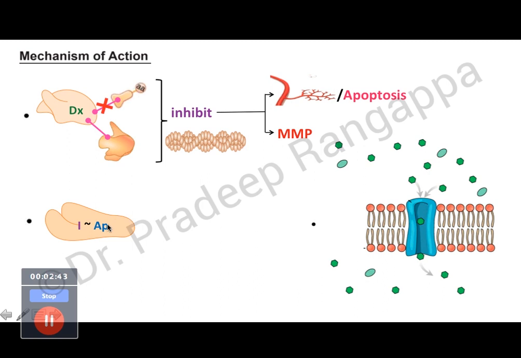And it has been shown to inhibit apicoplast ribosomes, which impairs the synthesis of fatty acids and heme. So this mechanism, inhibition of apicoplast ribosomes and inhibiting the synthesis of heme, is the mode of action against malarial parasites, because malarial parasites need heme for their survival. So by impaired synthesis of this, it has activity against malarial parasites.